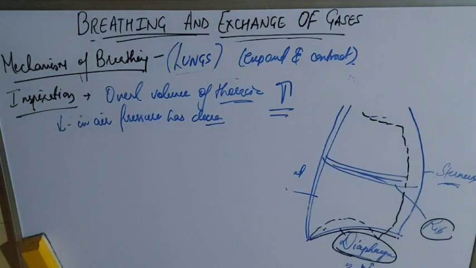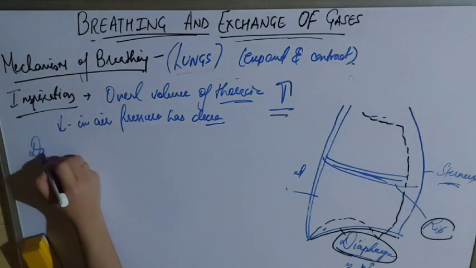So what will happen whenever the air pressure is decreased inside the body and there is a greater pressure outside the body? This will cause the air to flow rapidly into the nostrils and through the nasal cavities into the internal nares, and thus will flow into the alveoli of the lungs. So there is a difference in the pressure.